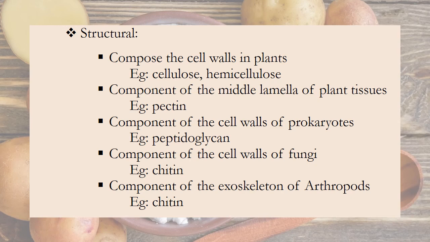They are a component of the cell walls of prokaryotes, for example, peptidoglycan. They are a component of the cell walls of fungi, for example, chitin. Finally, they are a component of the exoskeleton of arthropods, for example, chitin.